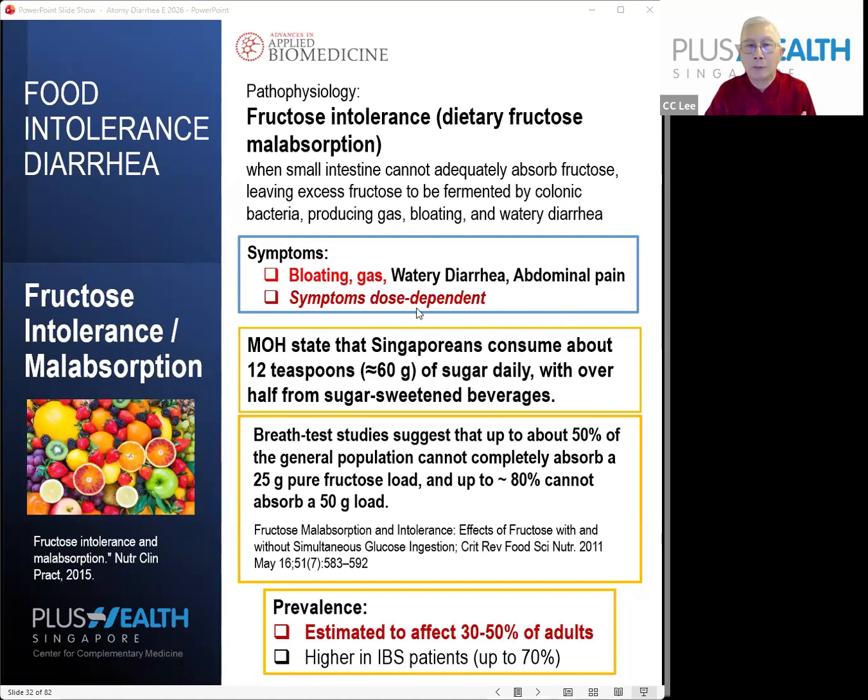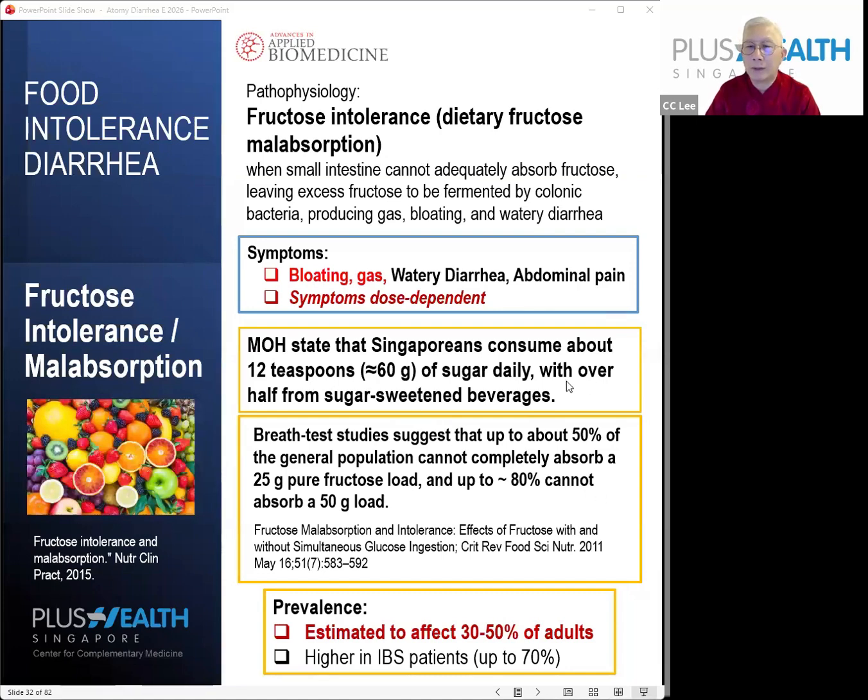And it is dose dependent. What it means is that the more fructose you take in, the more severe the symptoms, and the less you take, the less severe. So it actually depends on the dose you take. This is very important. There is a very interesting study from Singapore. Singapore's Ministry of Health said Singaporeans consume about 12 teaspoons, approximately 60 grams of sugar daily. It is quite high, and Singapore is, I think, one of the high sugar intake countries.